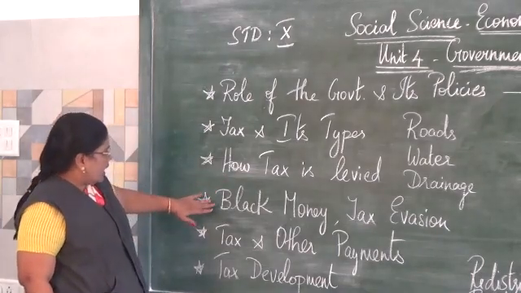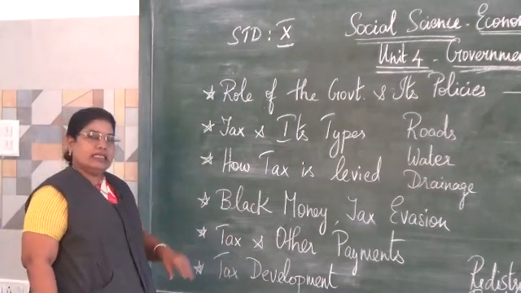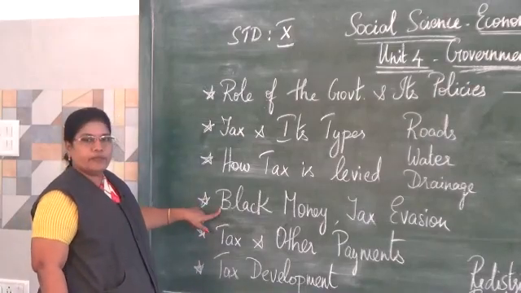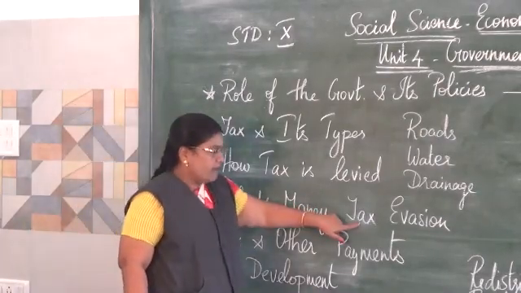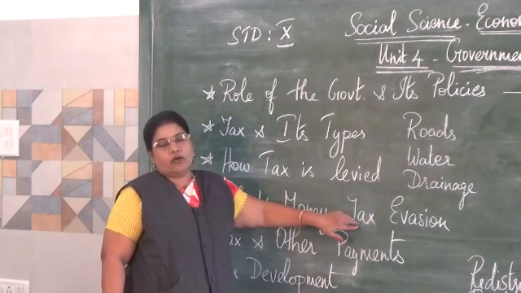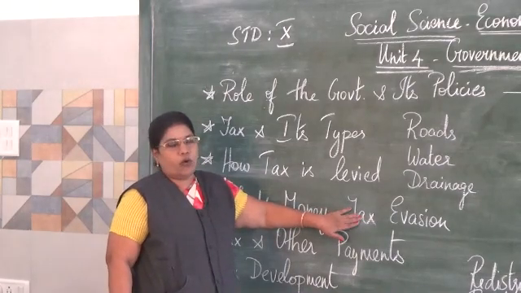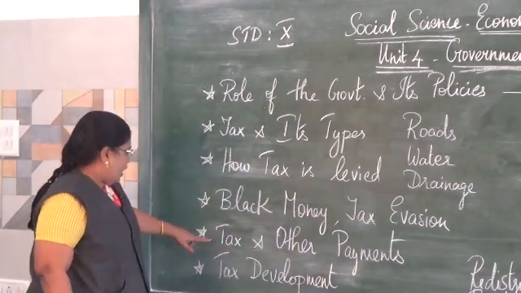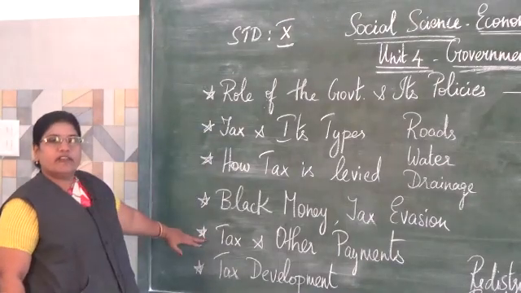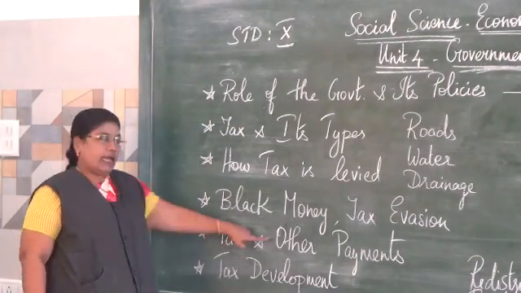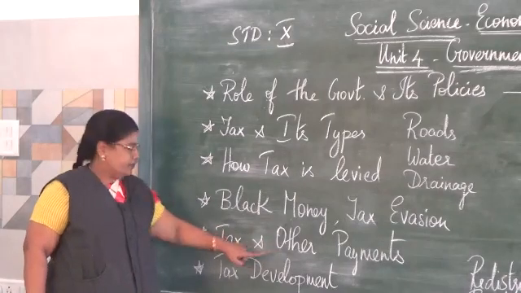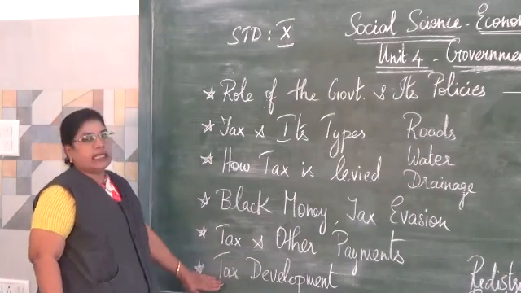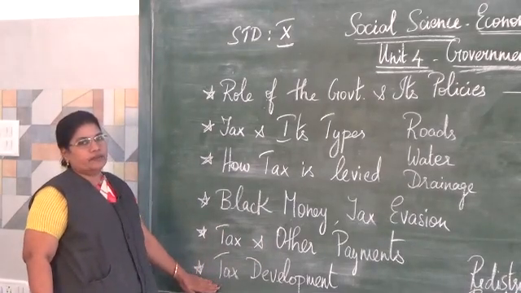Then you are going to get an insight about black money and how people evade paying tax, that is, they don't pay tax, and how they hoard money. You are also going to understand the difference between paying tax and the other payments. Then about tax development in India.